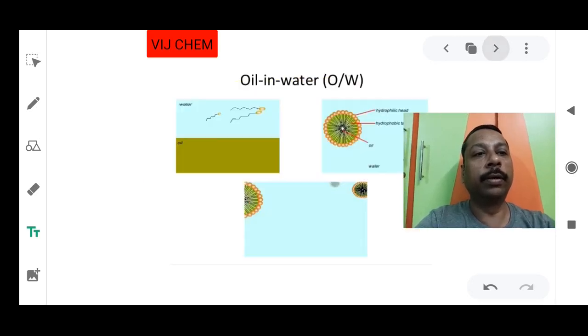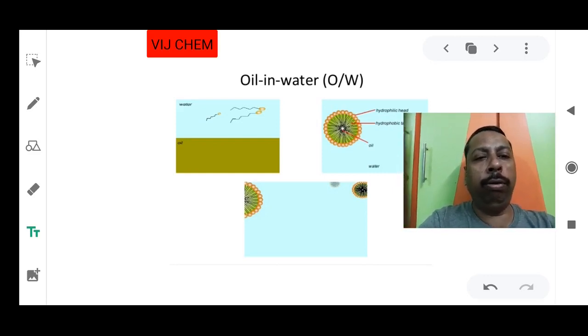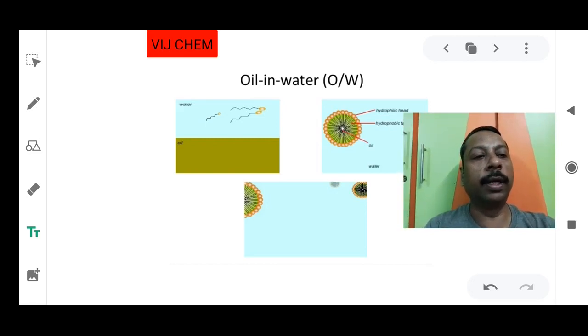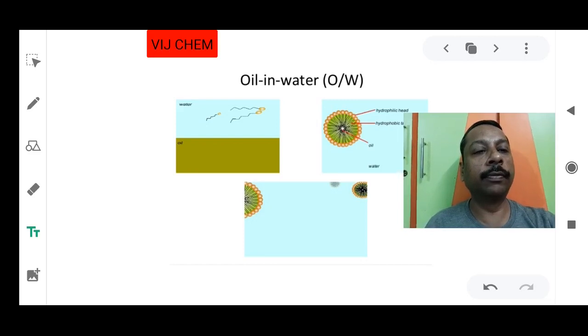Okay, now let's see another. See, water is there in blue color and green color is oil. To improve the stability we will add a surfactant. What are we going to add? Surfactant. That's why, to cover this topic, I have completed the surfactant topic. The surfactant is the thing which connects them. Deep inside you will find oil, outside you will find water.